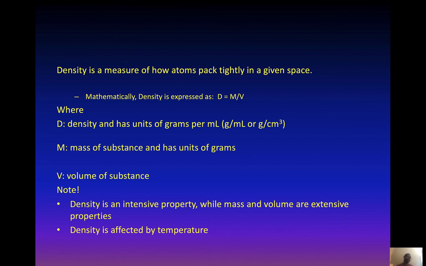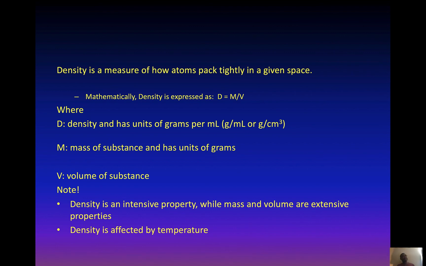Density is also affected by temperature. Why is that? If you think about it, density is all about how atoms pack in a given space. Since atoms are always vibrating, there's energy inherent in atoms, and this energy is directly related to temperature. So the kinetic energy of atoms is directly related to temperature. As the temperature goes up, the kinetic energy also goes up. So the more energy they have, the more they vibrate. The higher the temperature, the more the atoms vibrate, and once they vibrate a lot more, the distance between them is going to increase. So clearly, if the distance increases, the volume is going to increase slightly.